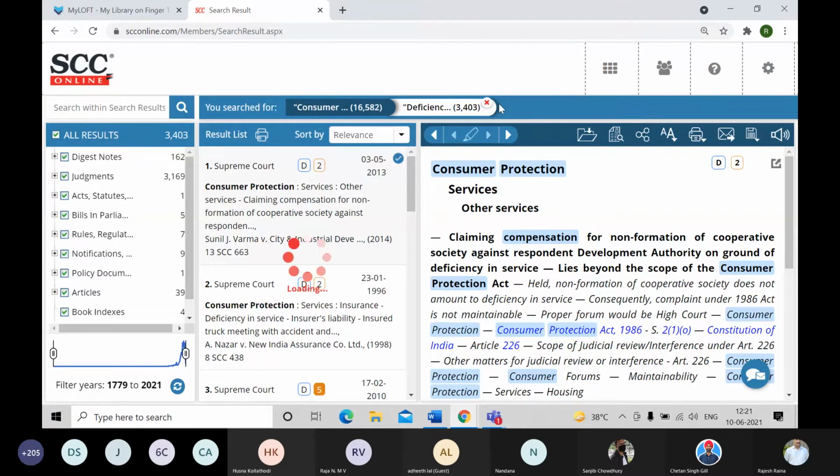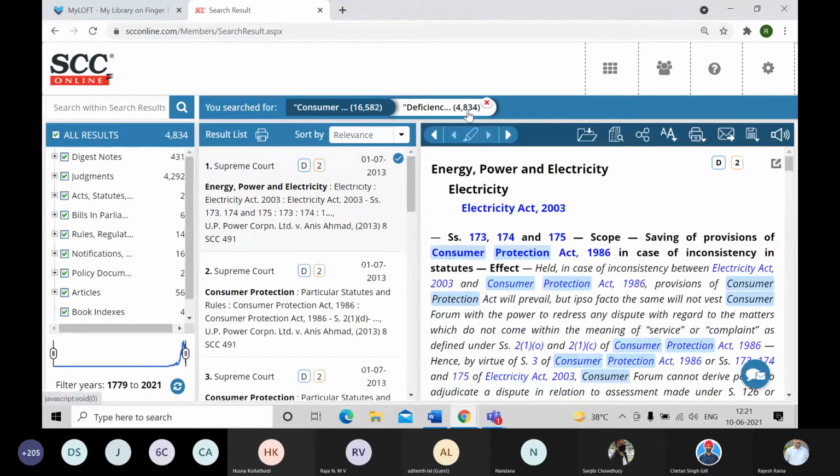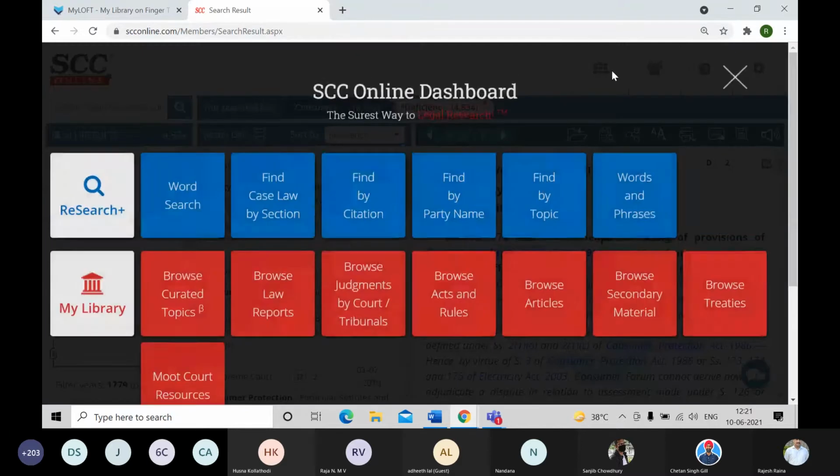It will remove this particular step and reset the results, and accordingly I can then enter the modified step in the search within search results and proceed further. So that is how we perform the search within search, and these search within searches can be performed up to 6 levels here. Coming back to the dashboard again.